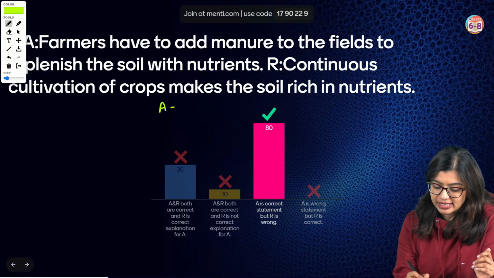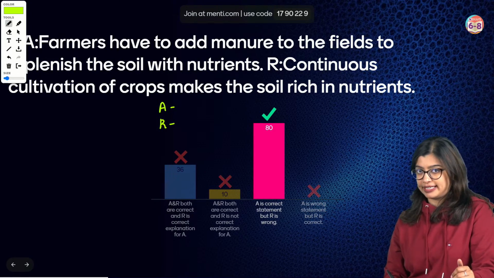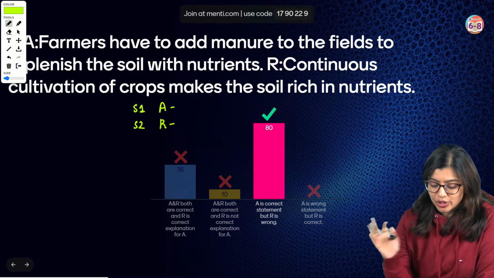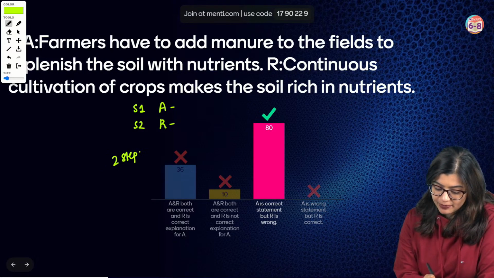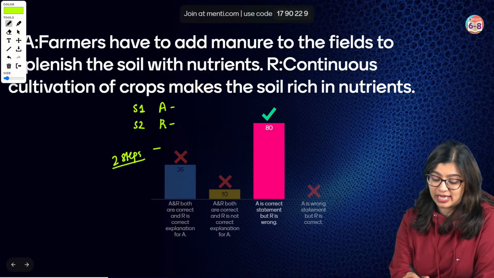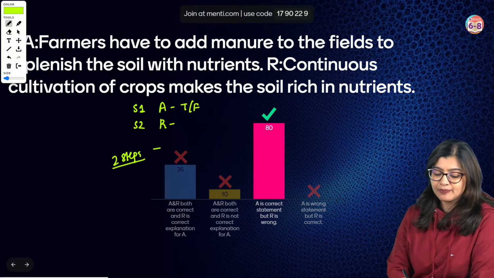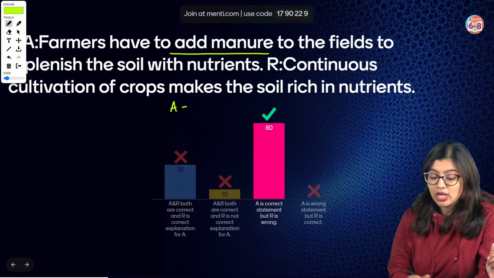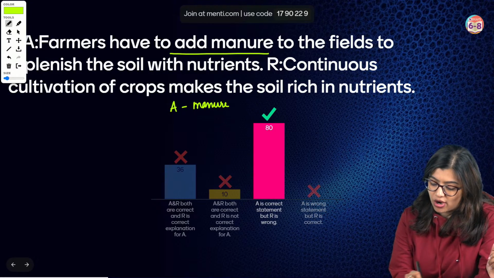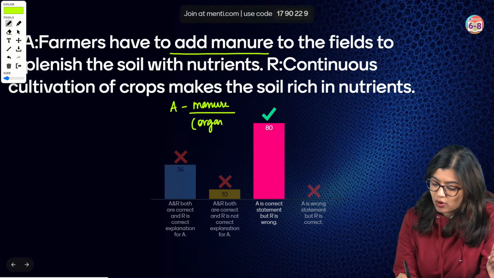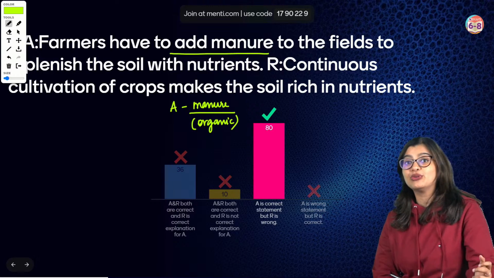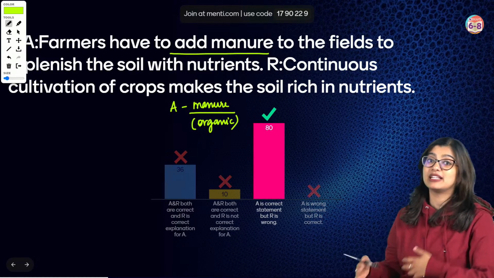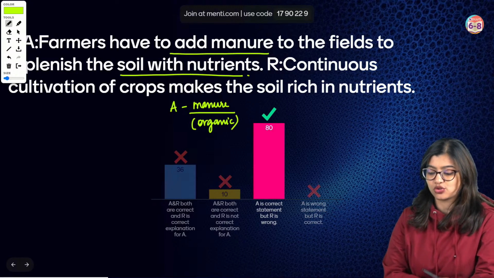Now, assertion reason. Whenever you have assertion reason, look at it as statement 1 and statement 2 questions with a twist, which means that you need to solve it in 2 steps. Step number 1 is to identify if each of them are individually true or false, right? What is statement 1? Assertion says that farmers need to add manure. Why do they add manure? Manure is basically something we get organically, right? It has a lot of nutrients. So when I add manure to my soil, it replenishes. That means it brings back the nutrients in the soil.